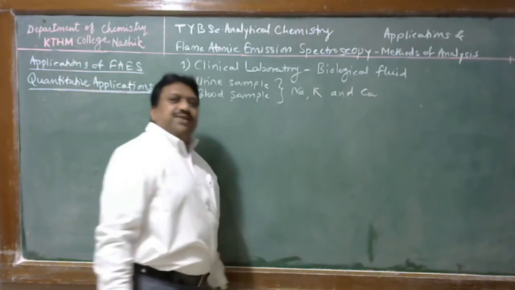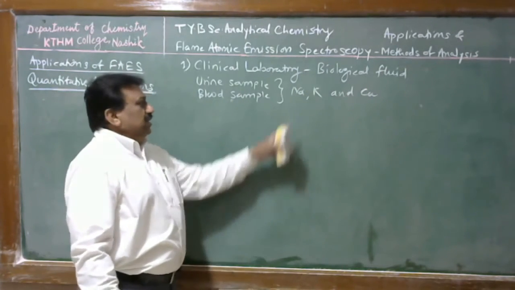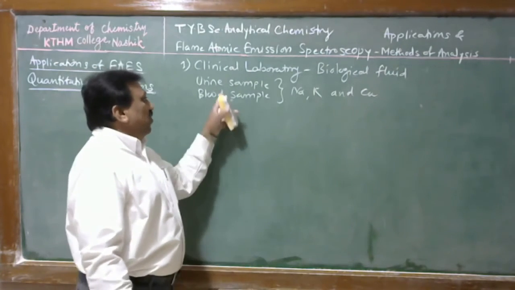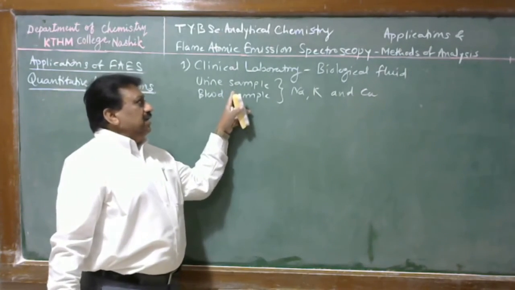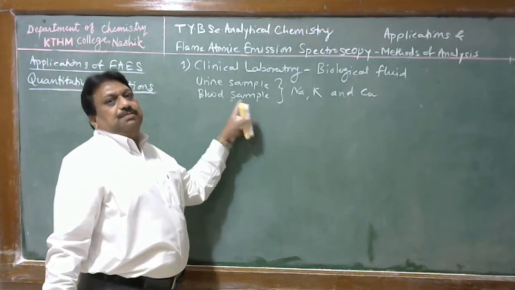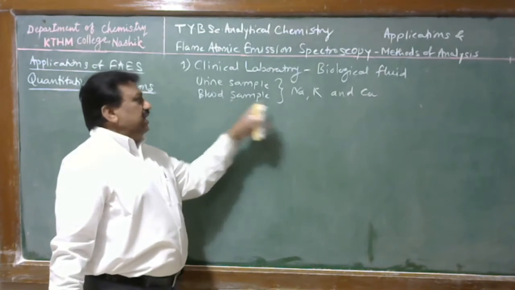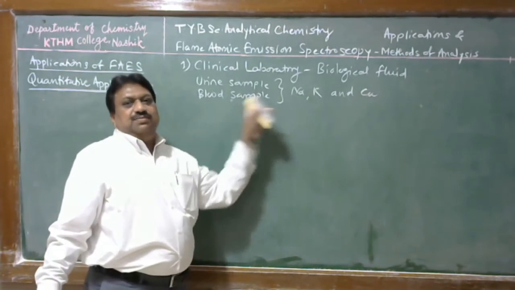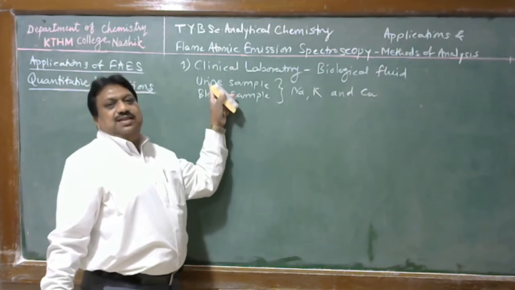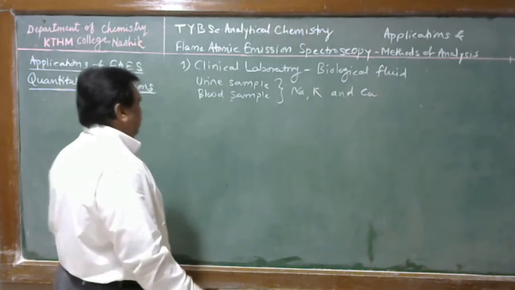This is a very fast and effective method for determination of these alkali and alkaline earth metals. Therefore, clinically we can use FES for analysis of urine and blood samples. We can determine sodium and potassium from the plasma of the blood, and we also determine the same elements from the urine sample.